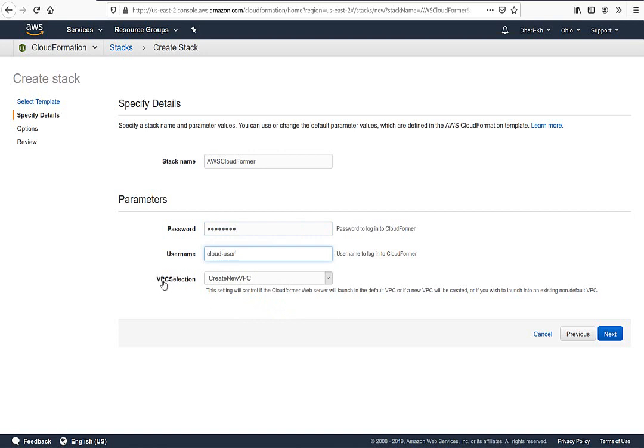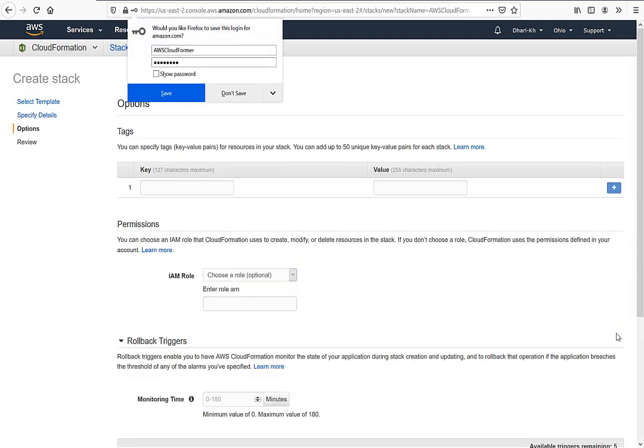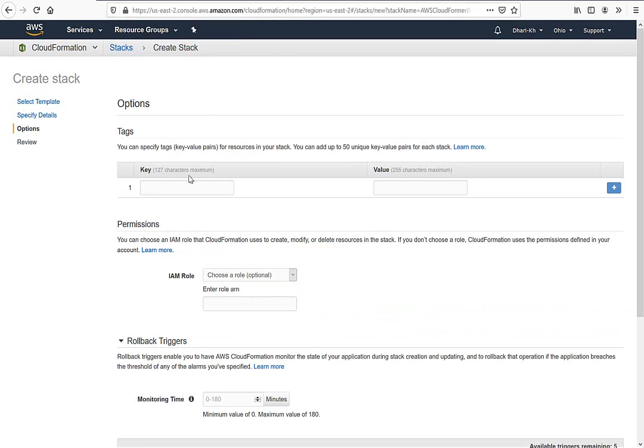Okay, and they ask me, do you want to create a VPC specifically for these machines? Yes, we keep it default. We can create, or we can select the default VPC, whatever. Okay, I just say next. Then after that, they ask you if you want to add some tags or options. Do you want any permission?